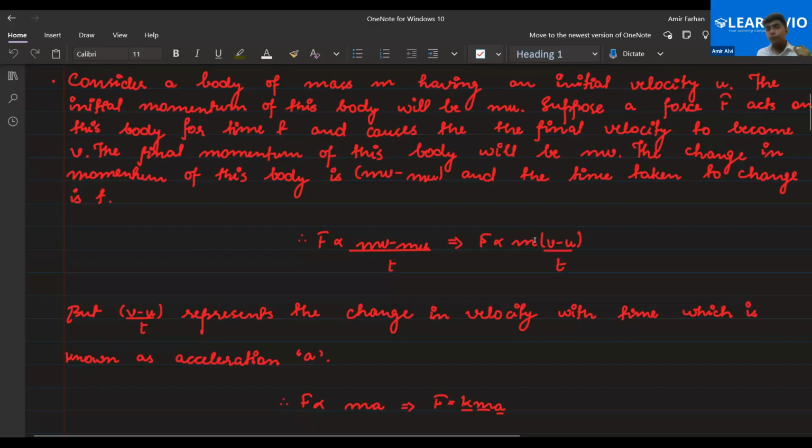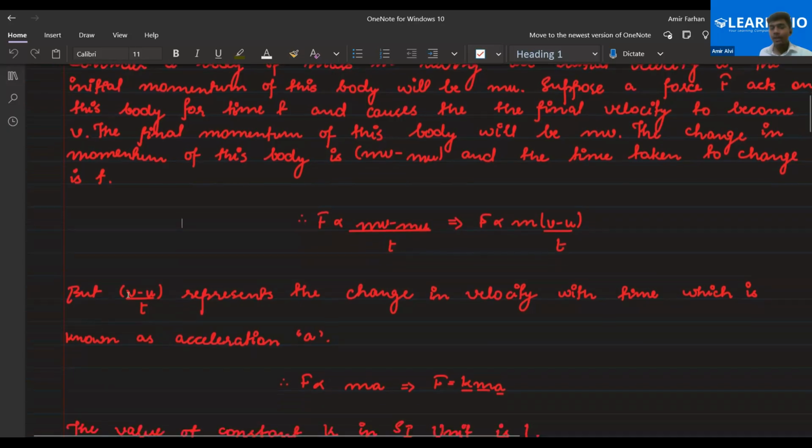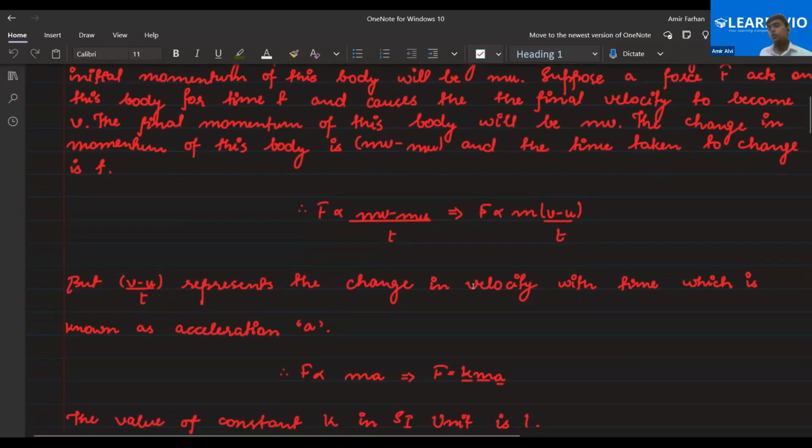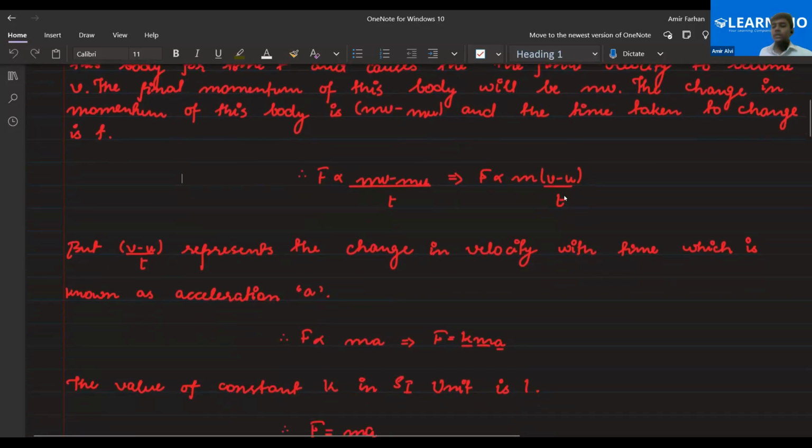It means that whenever a force is exerted, an unbalanced force, one more thing, everyone, not a balanced force, only an unbalanced force will produce the motion and acceleration. So this force is basically an unbalanced force. That's why the object has changed its speed, or you can say velocity. So force is directly proportional to mass into V minus U by T. That is nothing but acceleration, because V minus U by T represents the change in velocity with time. So that's why I have substituted this with A.